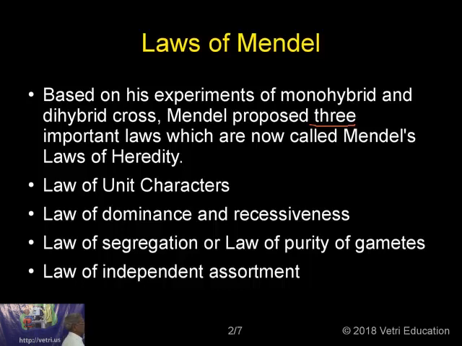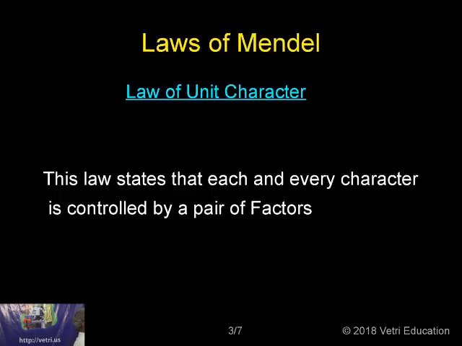The first one is the law of unit characters. Now, what do you mean by the law of unit characters? This law states that each and every character is controlled by a pair of factors. Now we call them alleles, a pair of alleles. So, each and every character is controlled by a pair of factors is the first law, or the law of unit character of Mendel. Now, how did Mendel come to this conclusion?